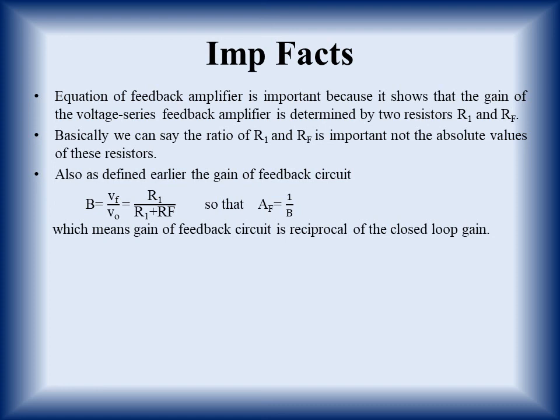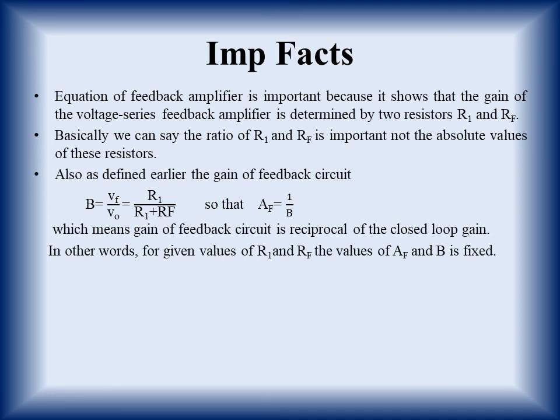This is one of the main facts that we obtain. In other words, for given values of R1 and RF, the values of AF and B are fixed. If we fix R1 and RF for an amplifier, then AF and B also get fixed.